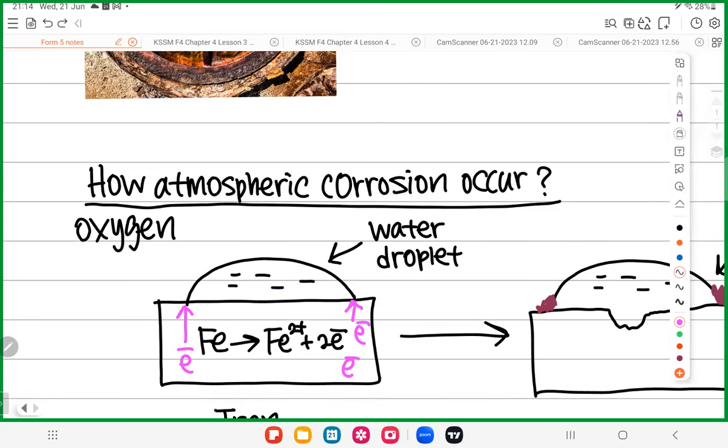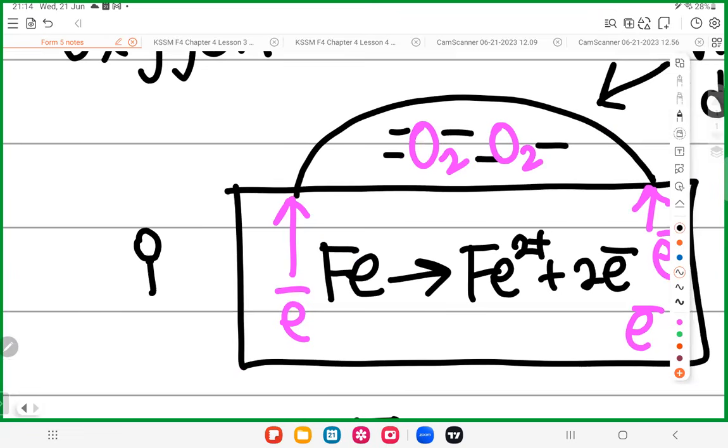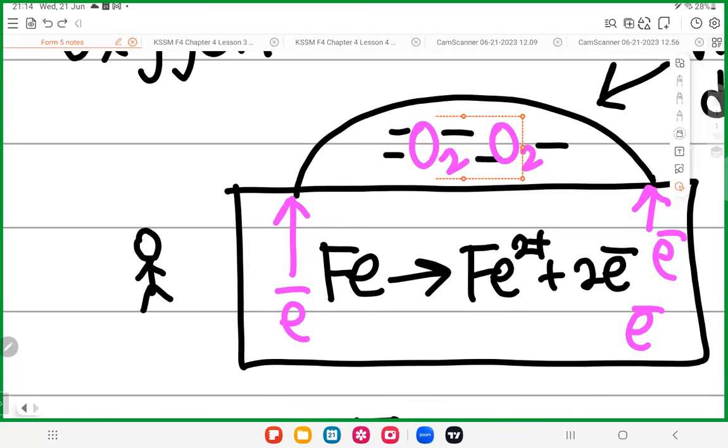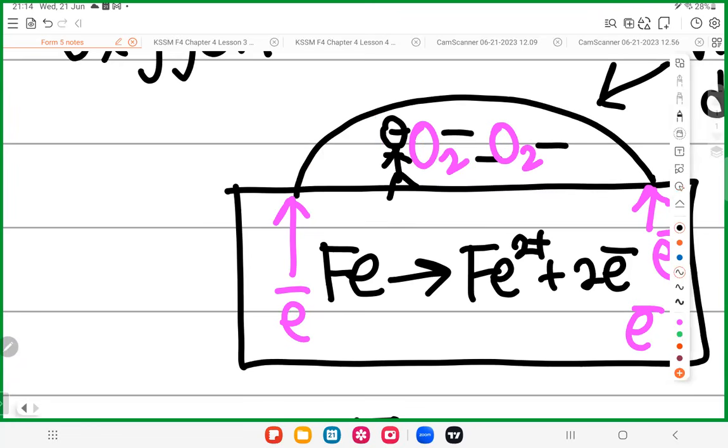Because, all right, there is some oxygen inside here. So just imagine, this is me. If I go in here, will I get oxygen? Yes, because oxygen is in the water. Okay, sorry. Will I get water? Yes.